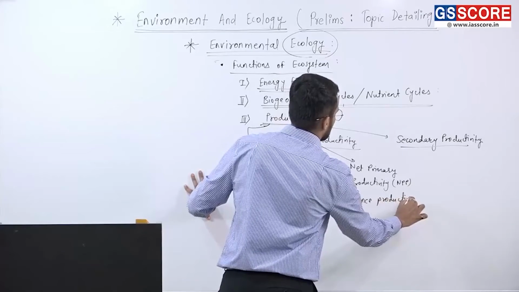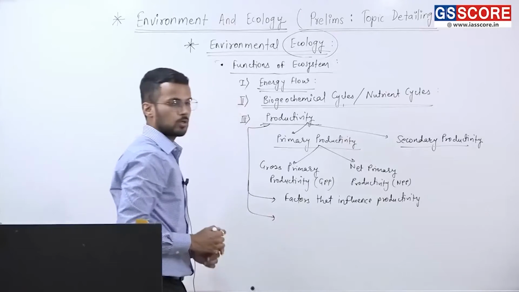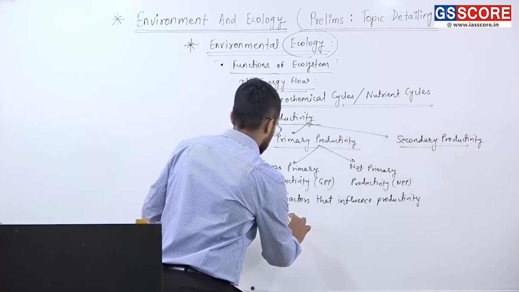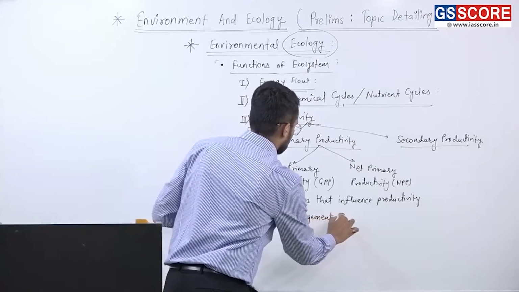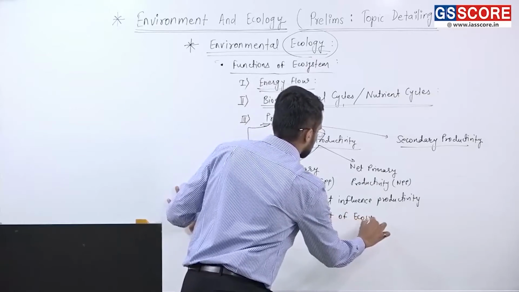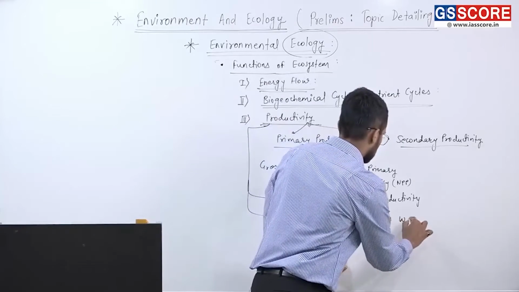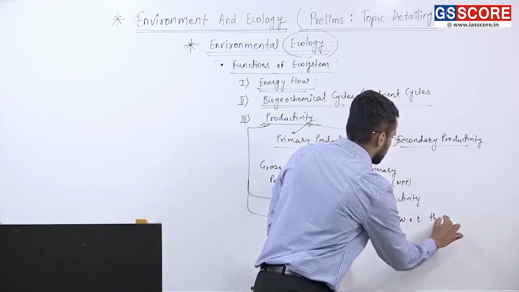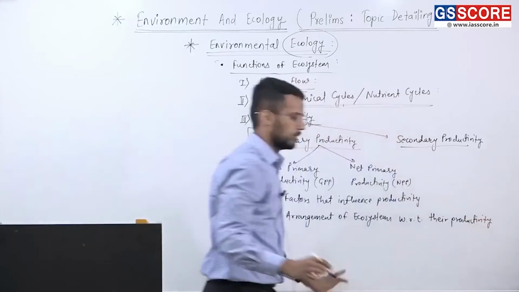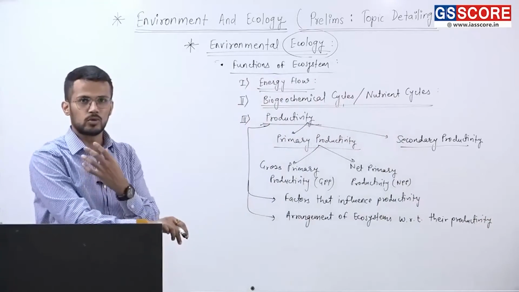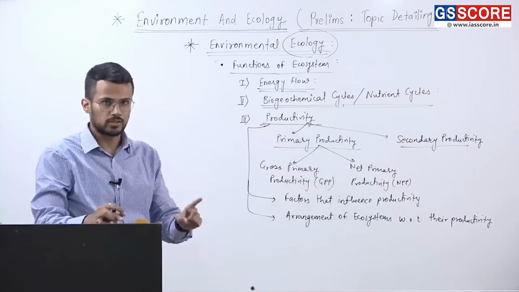And then the next important aspect is the arrangement of ecosystems with respect to their productivity. Different ecosystems have different productivity, and we must be aware of their ascending and descending order. So that is the third function, productivity.